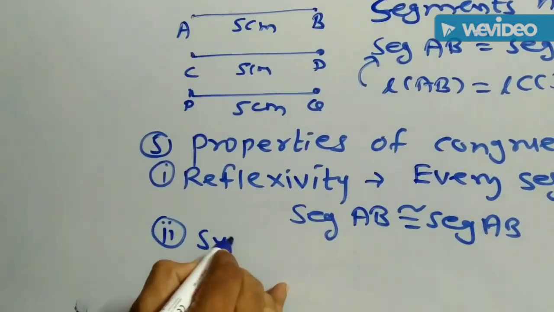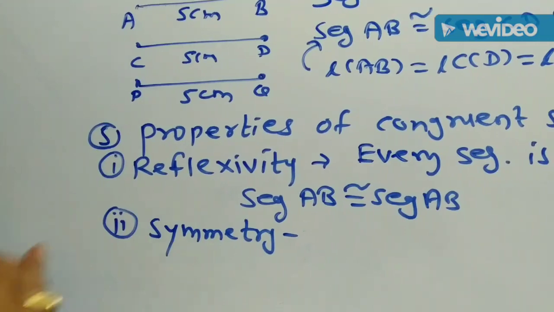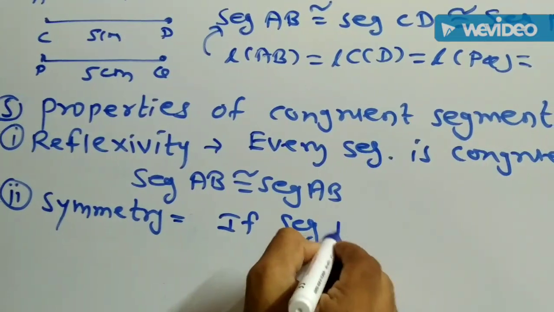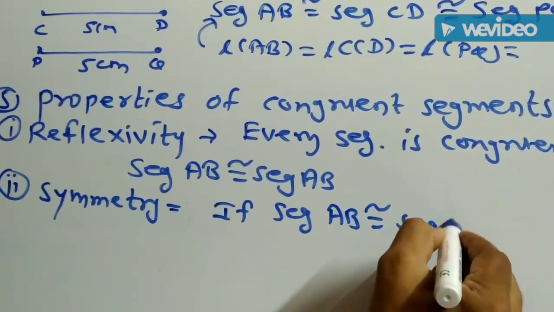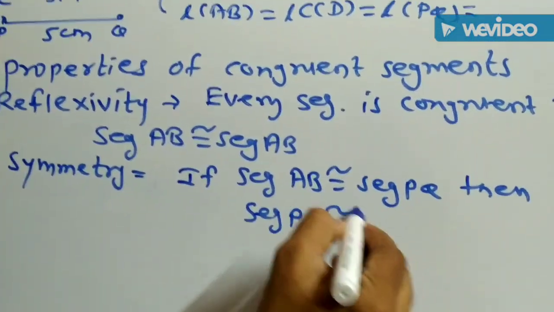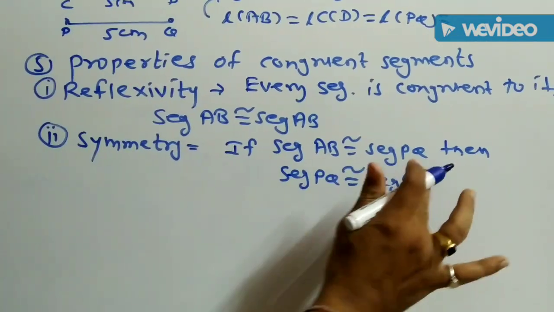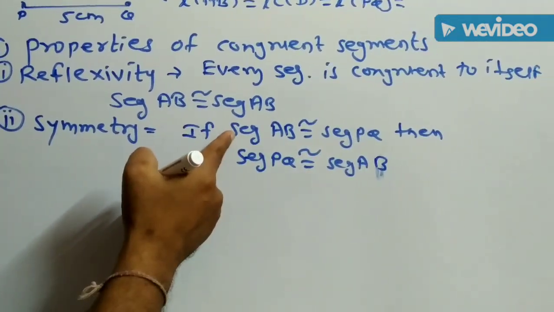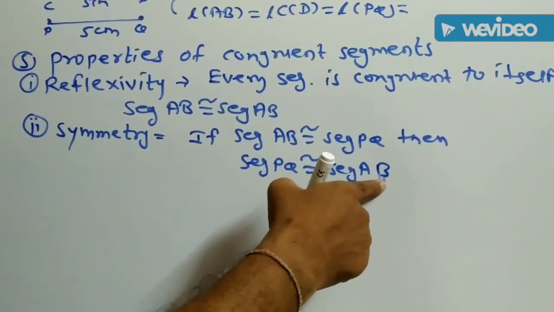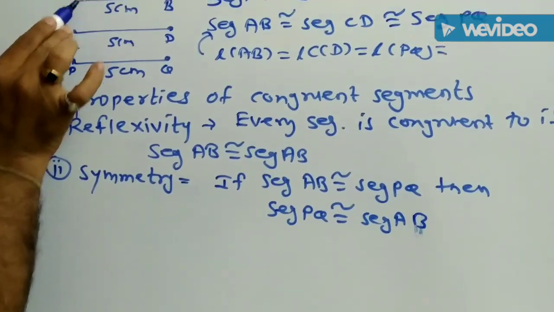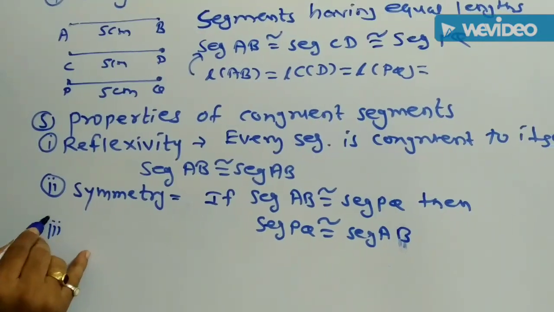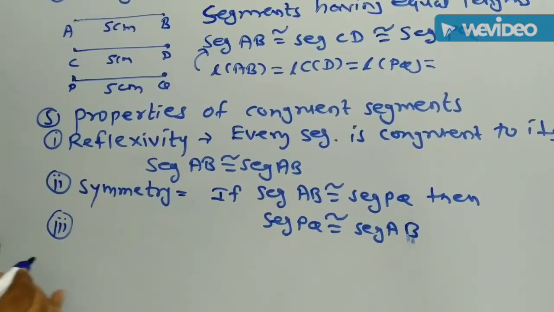Then next, the second property is symmetry. It is for two segments. Suppose two segments are given. If segment AB is congruent to segment PQ, then we can write segment PQ is also congruent to segment AB. That is, if the first segment is congruent to the second, then the second segment is also congruent to the first. This is the symmetry.